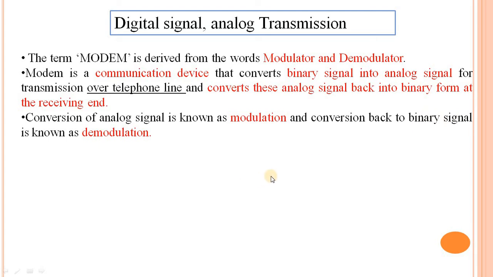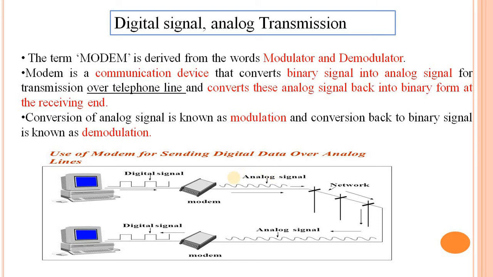Conversion to an analog signal is known as modulation, and conversion back to the binary signal is called demodulation. In this figure, we use a modem because there is a problem sending digital data over the telephone network or analog network. The modem accepts the digital data, converts the digital to an analog signal, and transmits it through the telephone line.